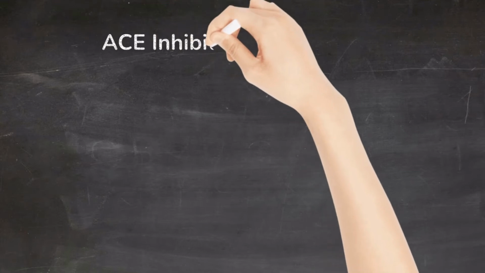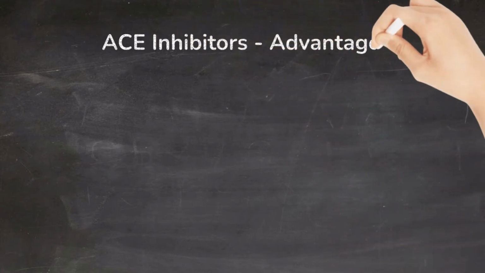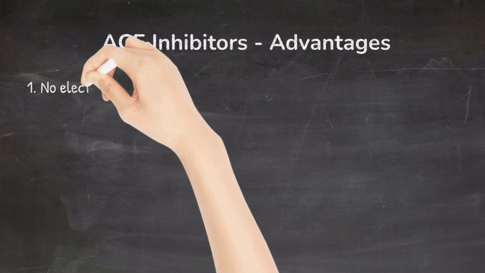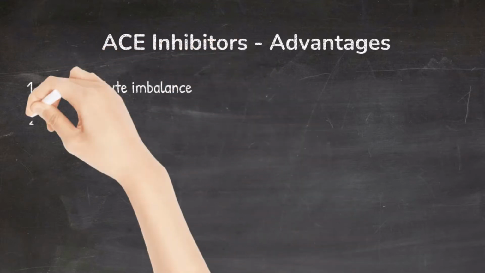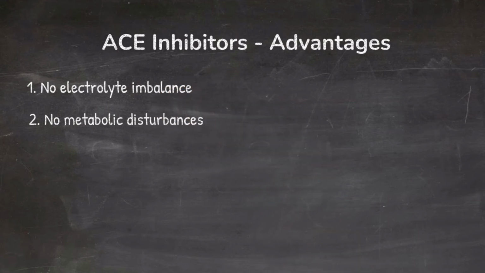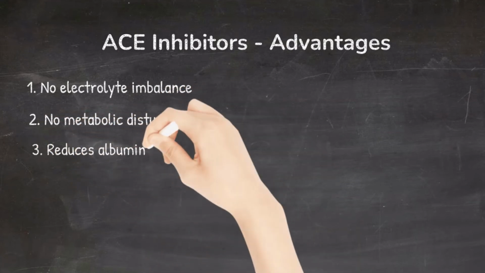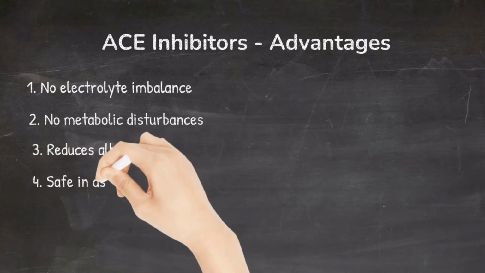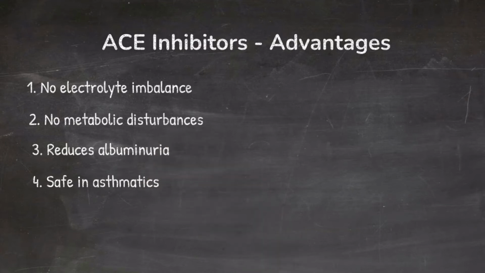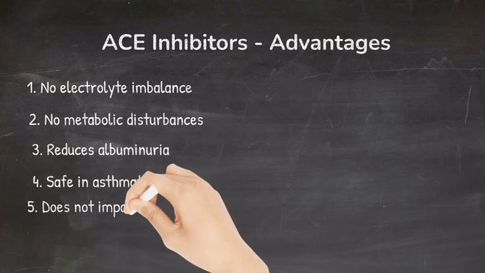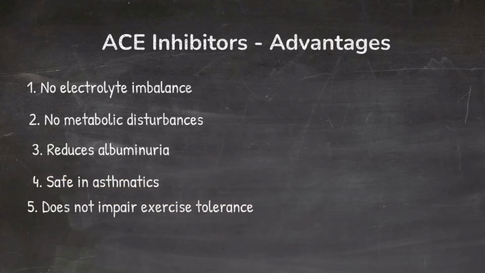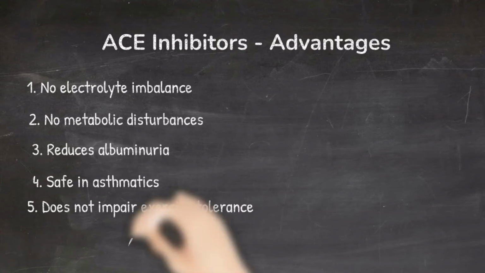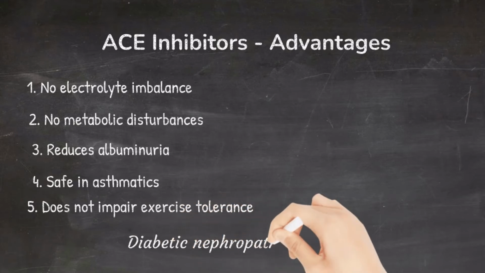Advantages of using ACE inhibitors as antihypertensive drugs. There are no major electrolyte imbalances like that of diuretics. There are no metabolic disturbances. These drugs prevent albuminuria. That's why these drugs are safe in diabetic nephropathy. They are safe in asthmatics. They do not precipitate bronchospasm like that of beta blockers. And there is no impairment of exercise tolerance. And this group of drugs is especially preferred in diabetic nephropathy, myocardial infarction, and heart failure.